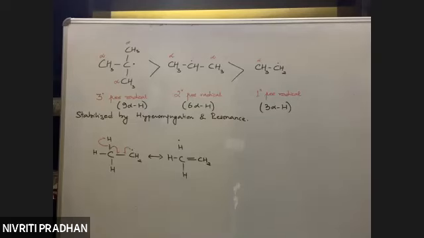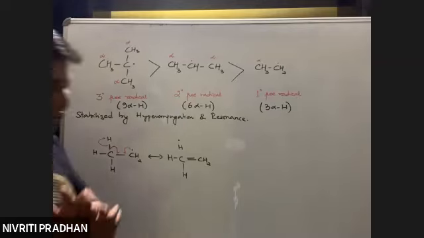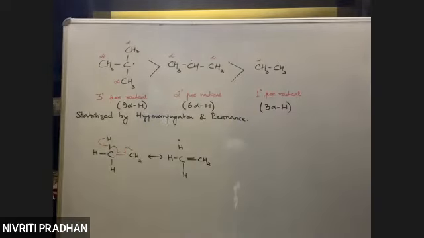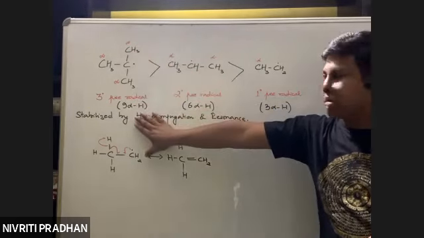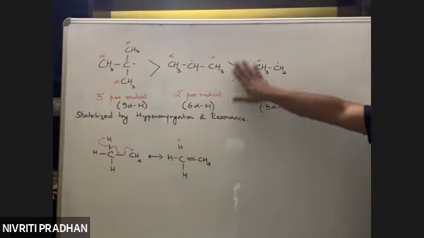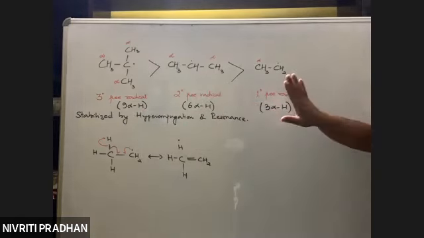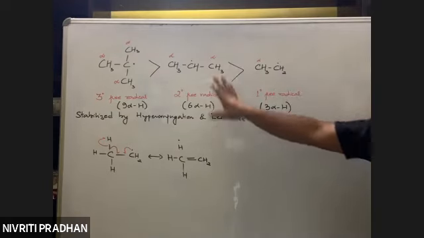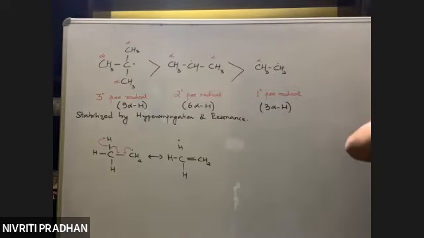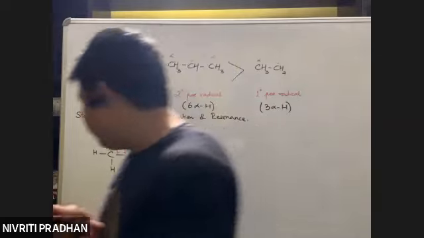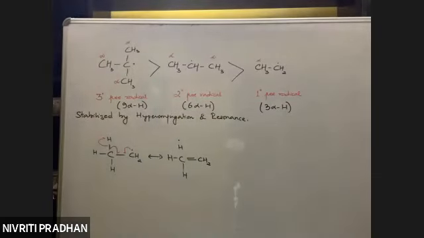On the basis of hyperconjugation and the discussion of previous classes, the greater the number of hyperconjugative structures, the greater will be the stability. So 3-degree has the highest number of alpha hydrogens. There are 9, 6 and 3 hyperconjugative structures. So the overall order of stability of free radicals is 3-degree most stable, followed by 2-degree, followed by 1-degree free radical. Not only hyperconjugation, but resonance also brings stability.